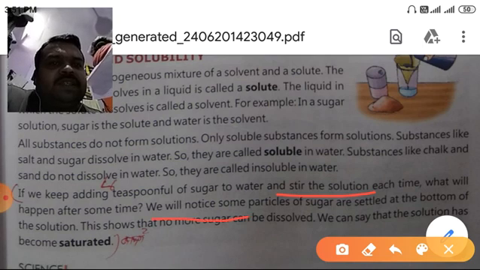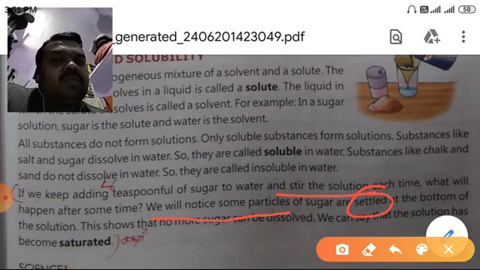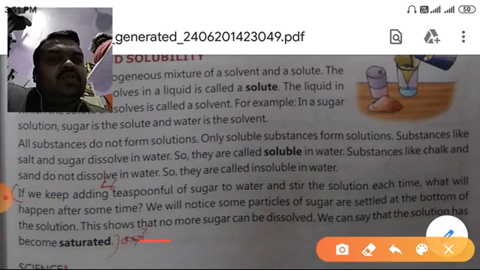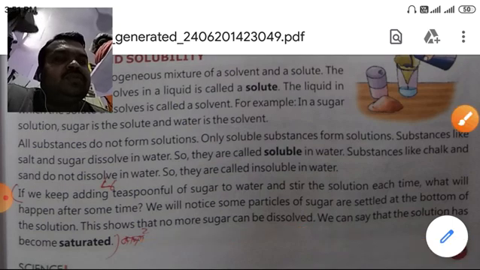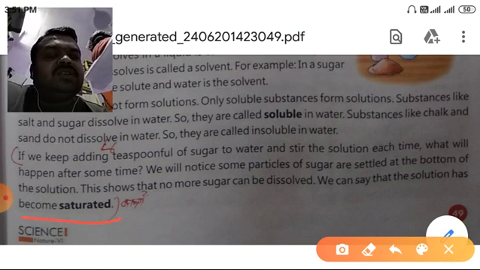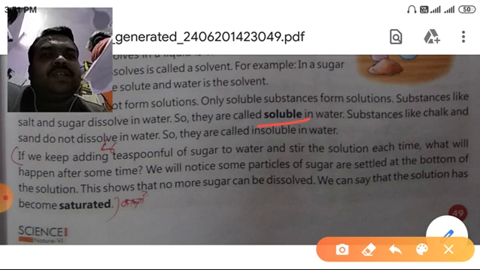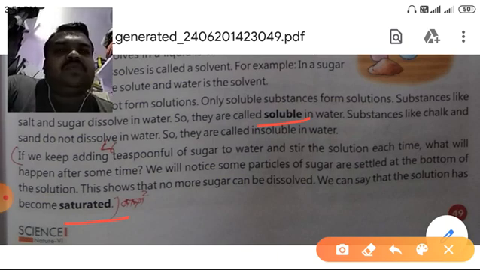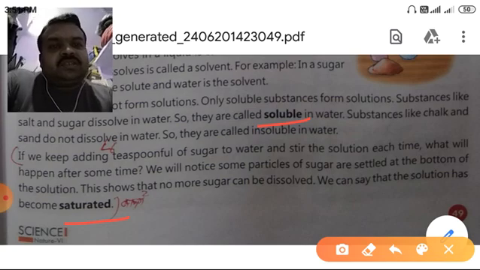We will notice some particles of sugar are settled at the bottom of the solution. This shows that no more sugar can be dissolved. So we can say that the solution has become saturated. Underline this word soluble and saturated. The solution can be said saturated when the solute stops dissolving in it.